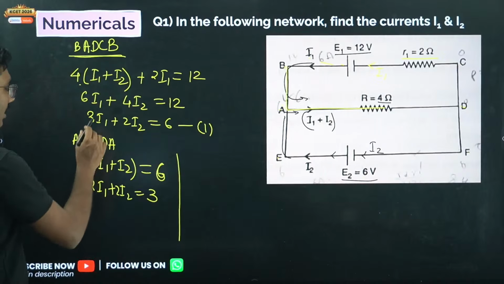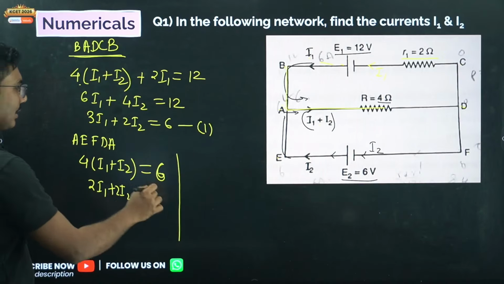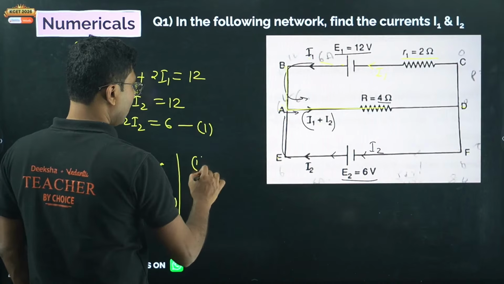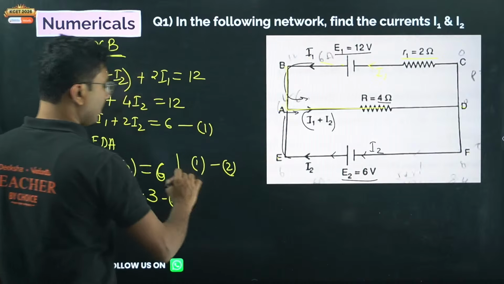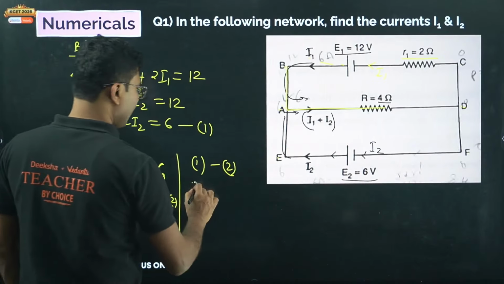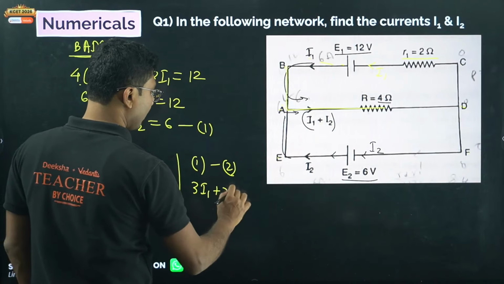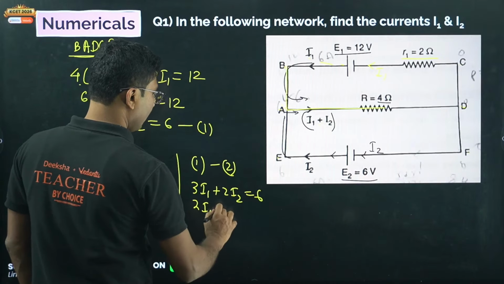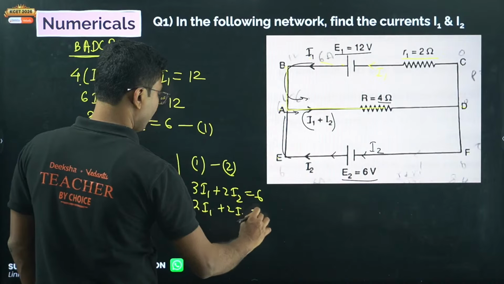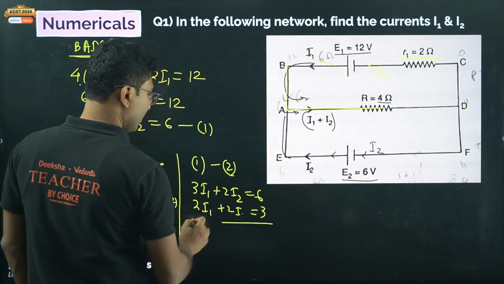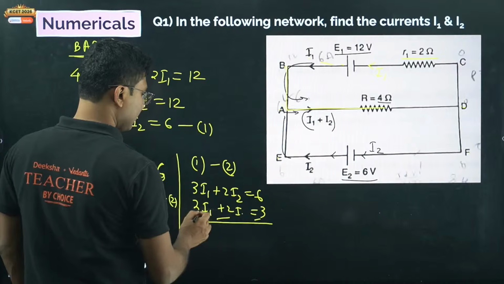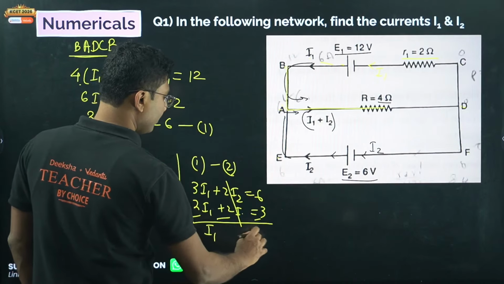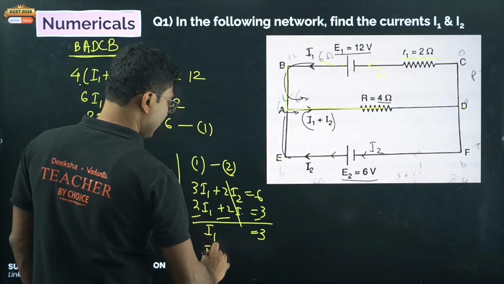Now we have to eliminate I1 and I2 and find the respective values. So how to do that? We will simply subtract equation 2 from equation 1. So we have 3 I1 plus 2 I2 equals 6, and 2 I1 plus 2 I2 equals 3. Subtract: minus, minus, minus. So this cancels, and we get I1 equals 3. So I1 equals 3 is calculated.